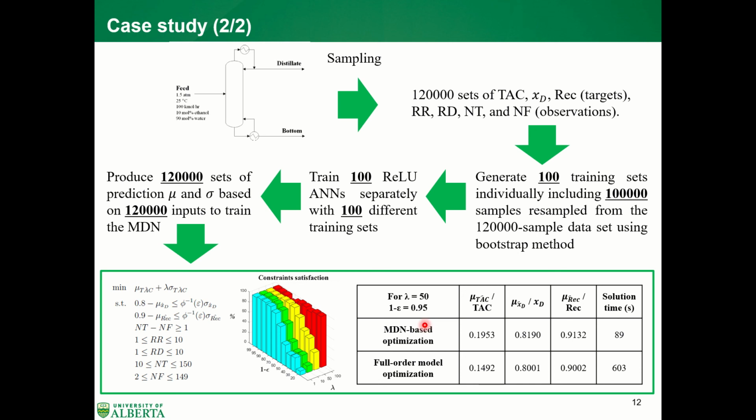And as you can see from the obtained results in this table, an important piece of information is that the solution time of the MDN-based optimization is only 89 seconds, which is much less than the solution time of the fold model optimization. It means that the MDN-based optimization can not only get a robust optimal solution, it can get it in less solution time than the fold model optimization, which means that the MDN-based optimization is more robust and more efficient than the fold model optimization.